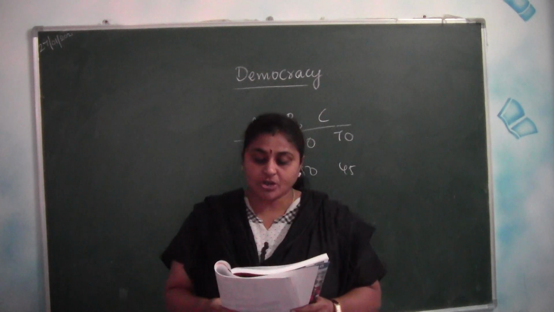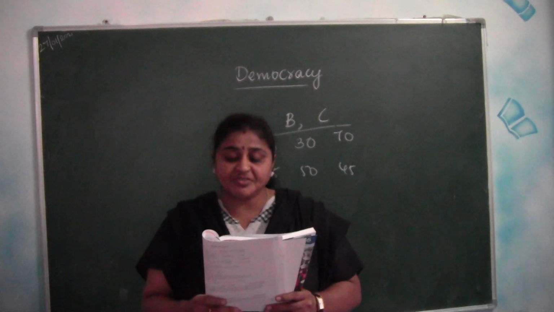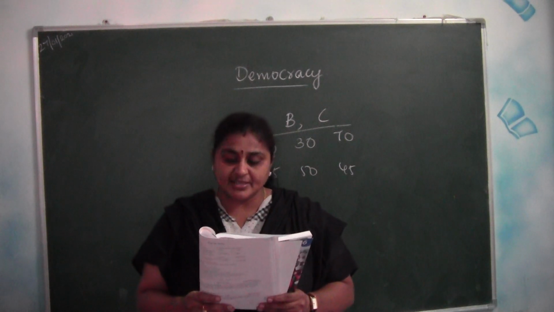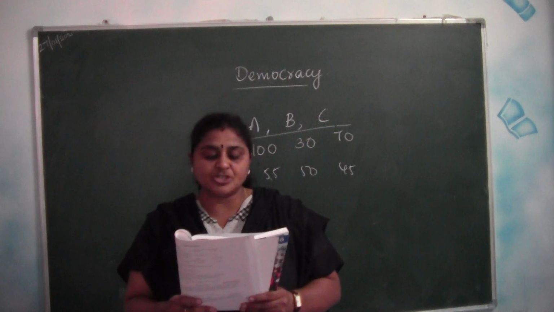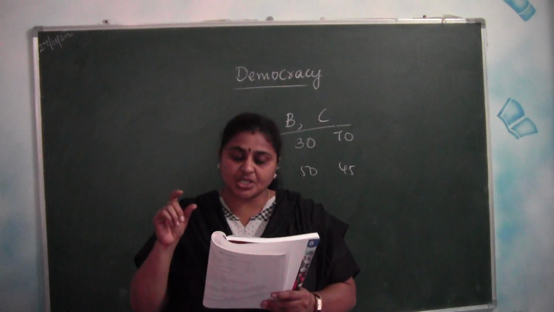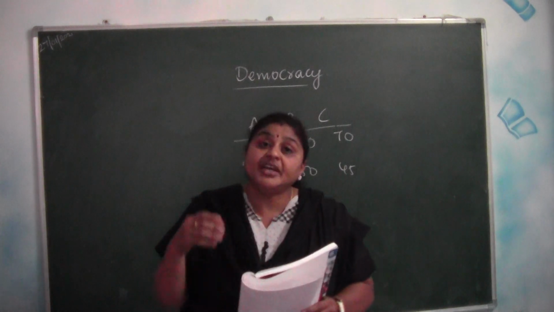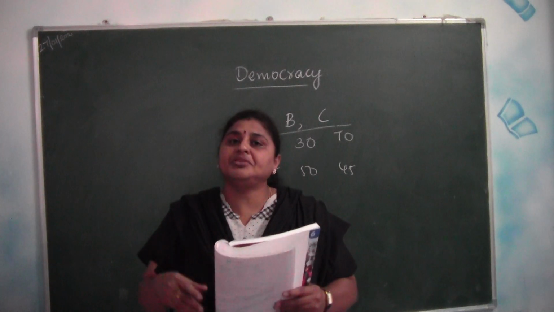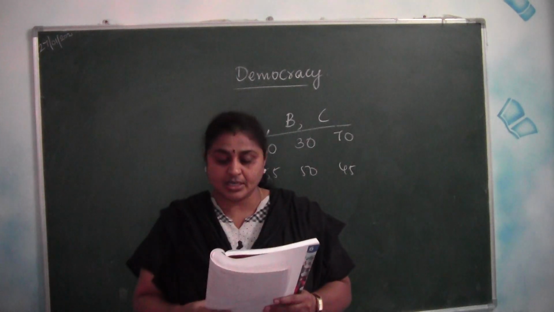Next, minorities. All the citizens in a democracy have the freedom to protect their culture. No one can be persecuted on the basis of religion, race, caste or language. In a democratic country, every citizen has the freedom to protect their culture, religion, region and caste.